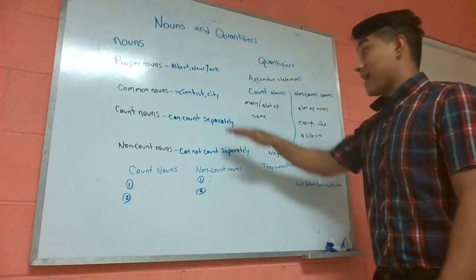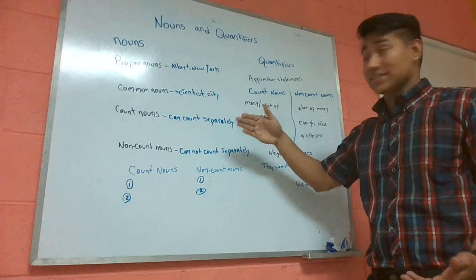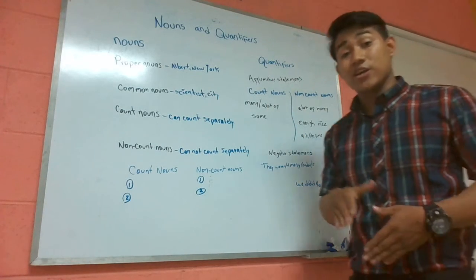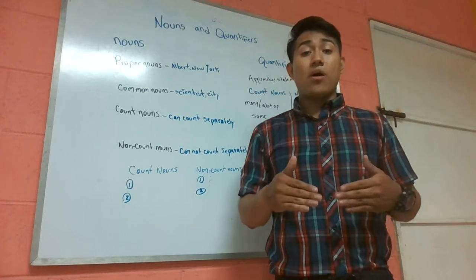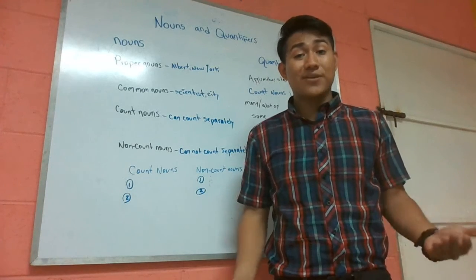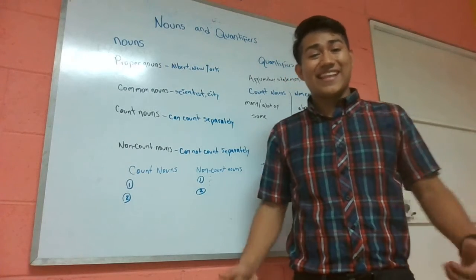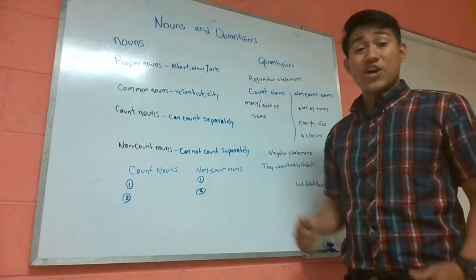And now we have the city, the place. In this case, we can talk about a city. We are not specifying which city we are talking about because it's in general, and a city can be any city. That's right. It's a common noun.